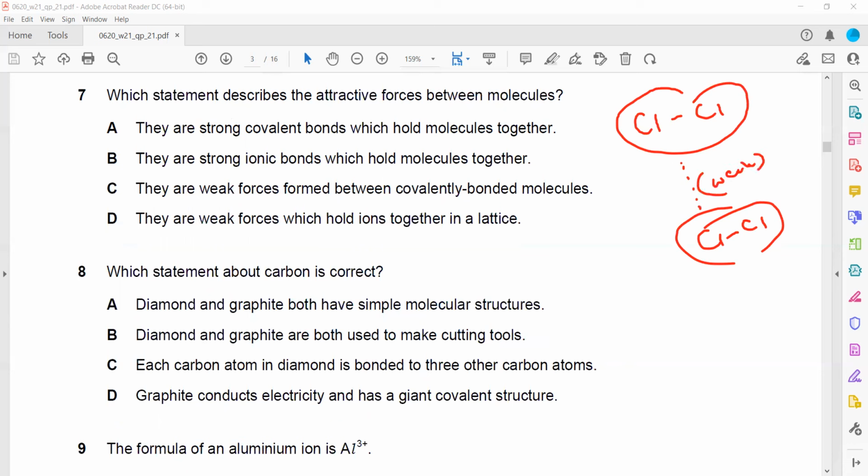So we are left with C and D. Then they are weak forces formed between the covalently bonded molecules. So C is the right answer. Why not D? They are weak forces which hold the ions together. There are no ions in a simple molecule. In covalent substances, you don't have free ions. You have ions in an ionic compound, which contains a lattice of positive and negative ions. And whenever you have ions, they will have a strong force as compared to molecules.